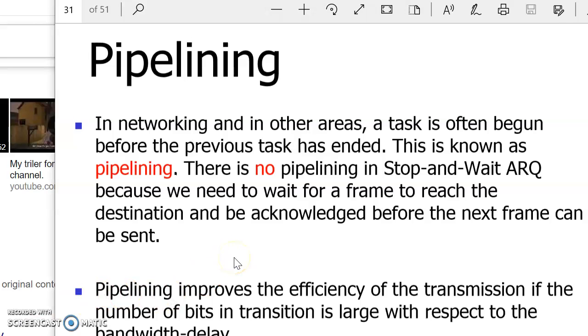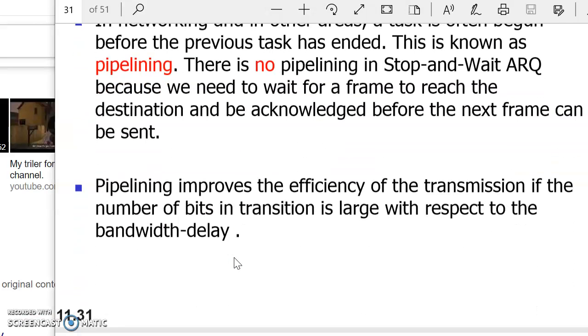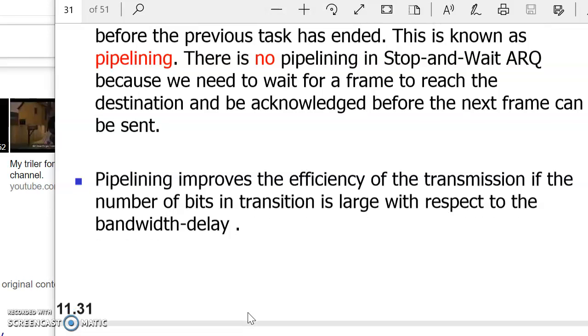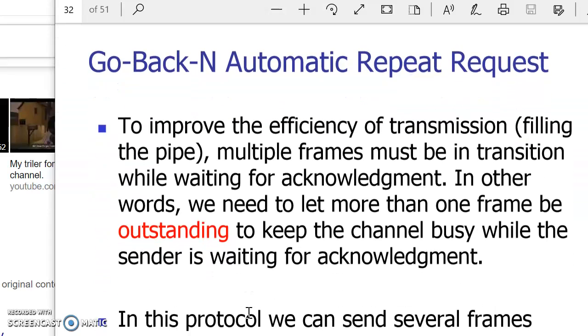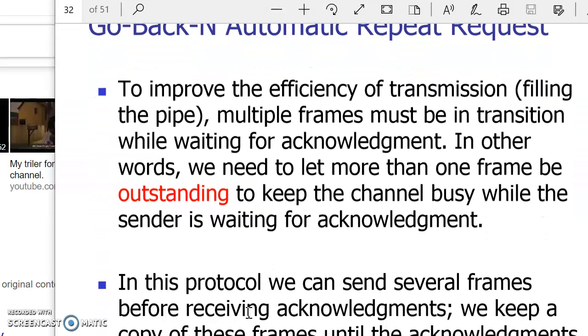Pipelining improves the efficiency of the transmission if the number of bits in the transmission is large with respect to the bandwidth delay. How to calculate the delays, we have seen by transmission time. Then how to calculate the bandwidth. So delays are there, we have seen in switching. So recall that and try to write the definition of those delays.